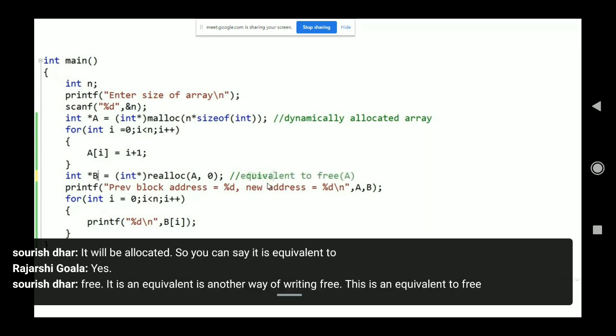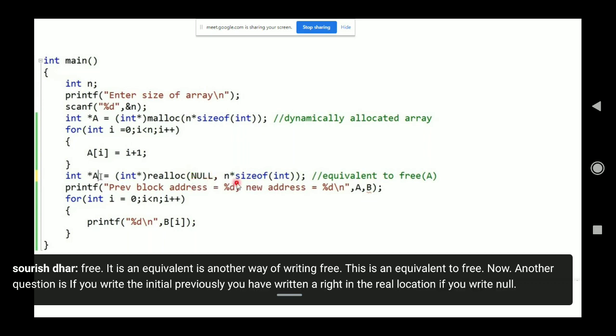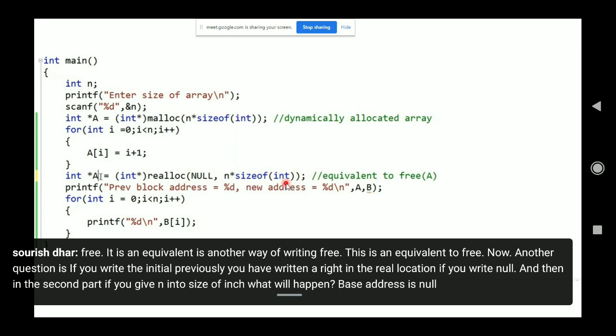Now, another question is, if you write the initial, previously we have written A, right? In the realloc, if you write null, and then in the second part, if you give n into sizeof int, what will happen? Base address is null, and you are giving a size.